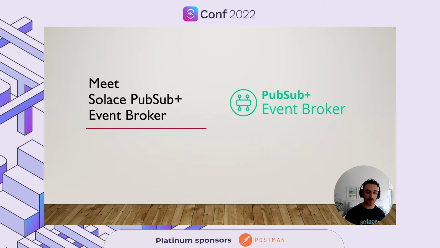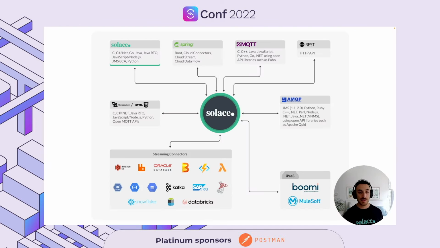In a nutshell, one of my favorite features of this advanced message broker is what we call protocol translation and protocol interoperability. What this means ultimately is you can have different microservices communicating over different protocols communicate with each other, and the protocol translation happens natively within the Solace PubSub Event Broker.